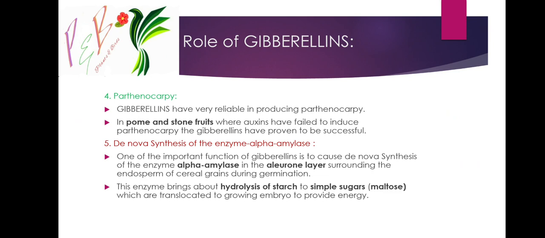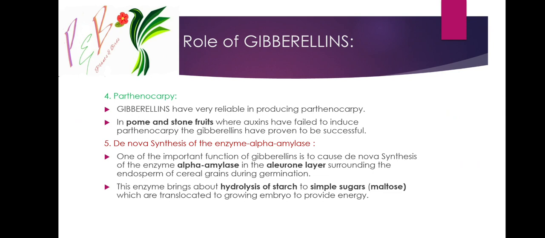De novo synthesis of the enzyme alpha amylase. This is very important for the germination of the seed. De novo synthesis is done by gibberellic acid. One of the important functions of gibberellin is to cause de novo synthesis of the enzyme alpha amylase in the aleurone layer surrounding the endosperm of cereal grains during germination.